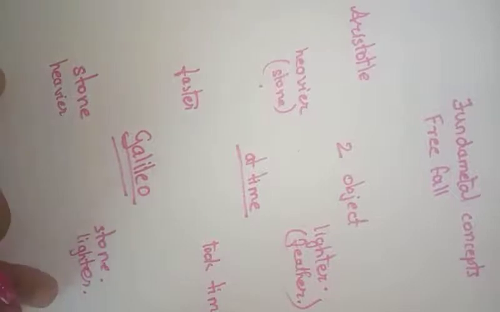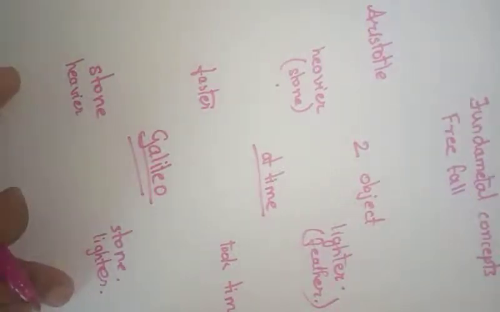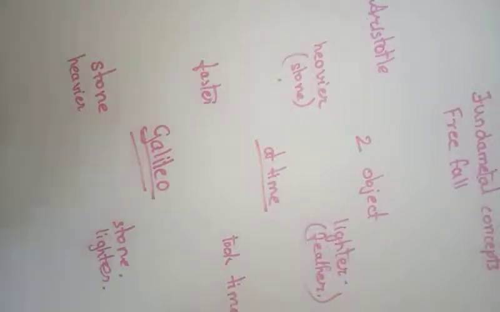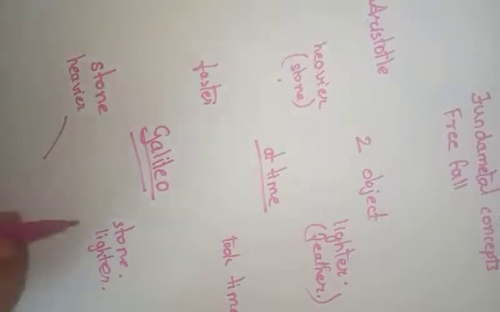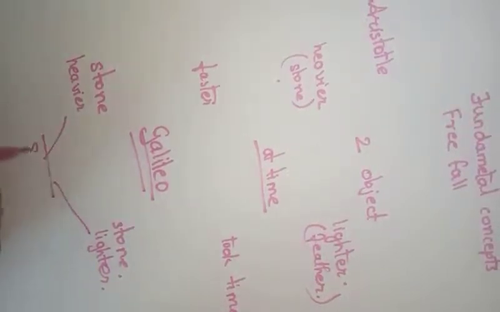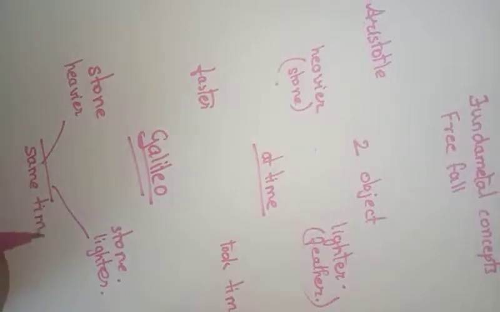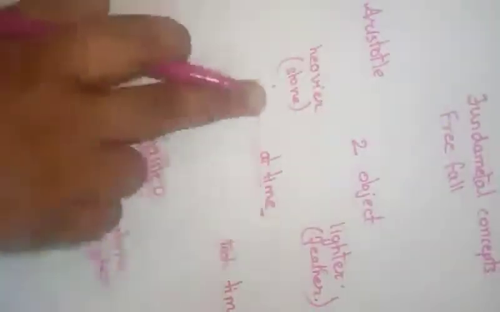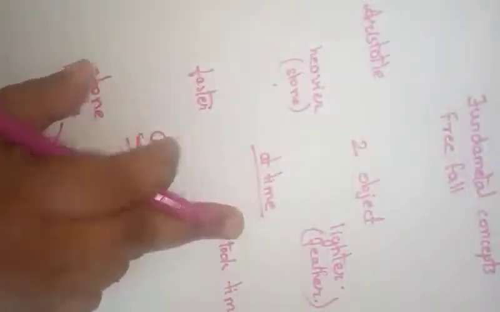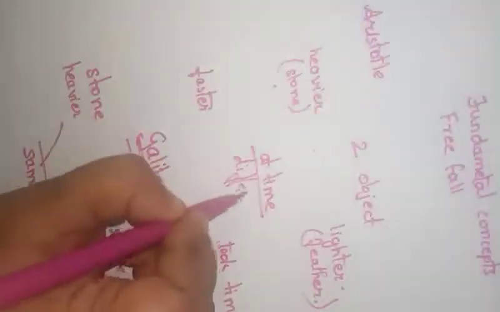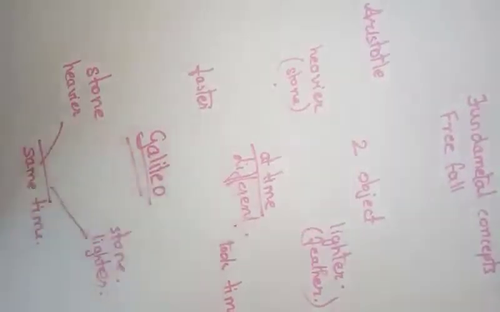So he conducted this experiment from the Leaning Tower of Pisa, and what did he do? He also dropped both the stones at a time from the tower, and observed that both the stones hit the ground at the same time. What happened here? Both the stones came down at the same time. Whereas when we talked about Aristotle, his two objects reached the earth at different times. This stone and the feather reached the ground at different times. But in Galileo's case, both the stones, which were of different masses, reached the earth at the same time.